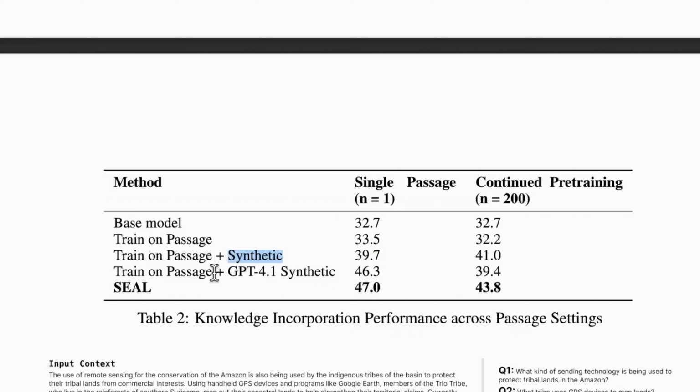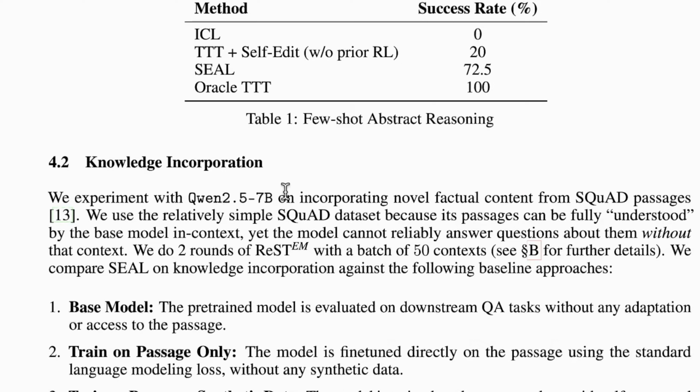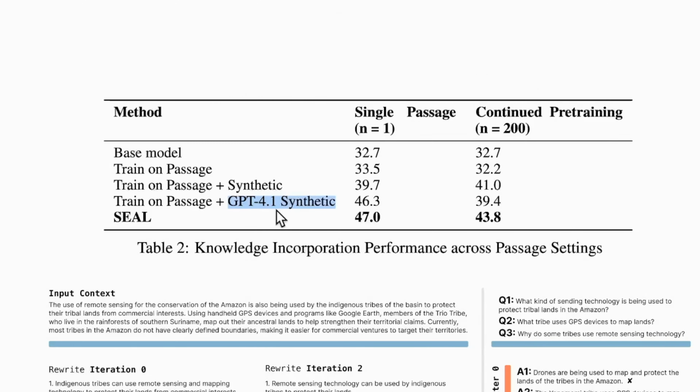Next is the example of the very small kid that we talked about. The model is trained on the passage, and the notes for it are generated by GPT 4.1, which is a very big model compared to Qwen 2.5 7B. Since the notes were generated by a very big and smart model, they were of course of very high quality. That is the reason the performance also sees a very big improvement, and we see 46.3. Finally is the SEAL method, and here you can see SEAL actually scores the best with a score of 47, and this is actually fascinating.